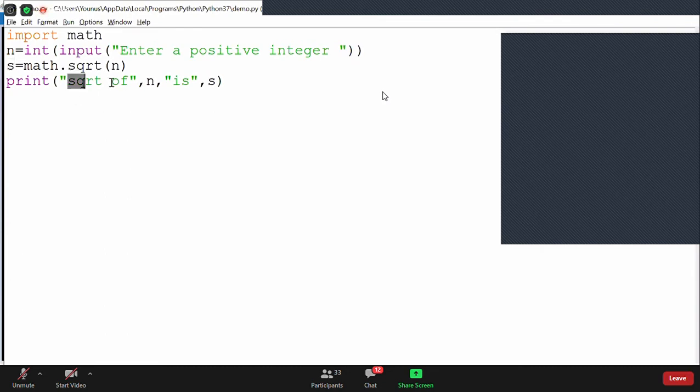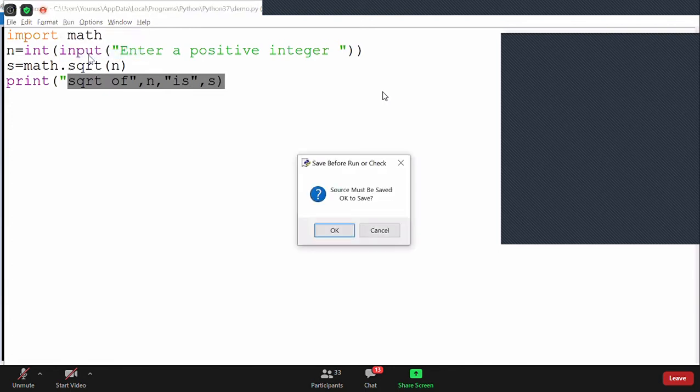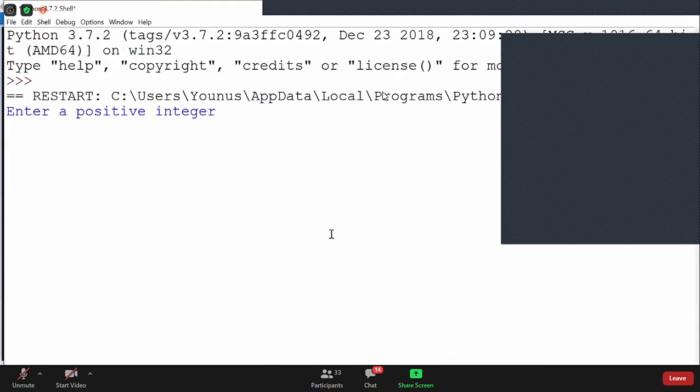Then I'm printing square root of, which will be printed as it is as a string. So it will print square root of 3 is 1.73. If it is a negative number, it will return an error, sk. That's why I mentioned very clearly here, enter positive integer only.